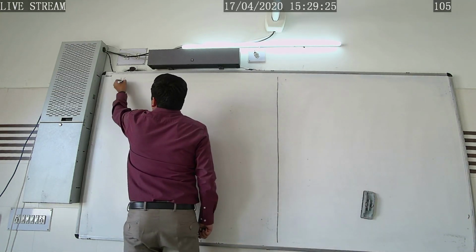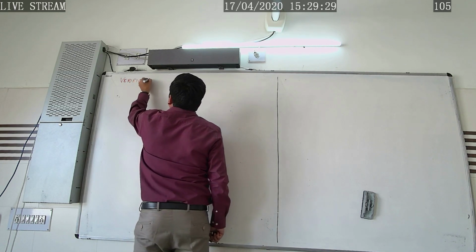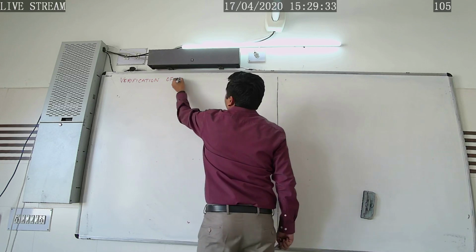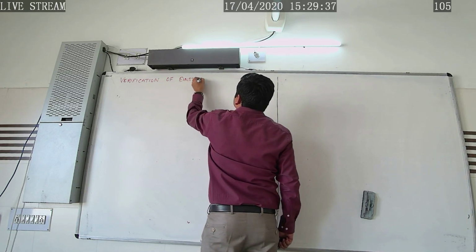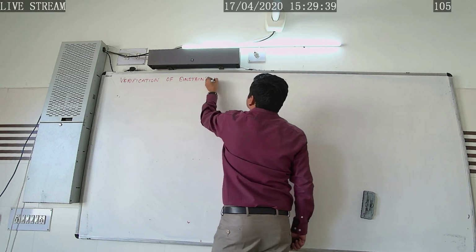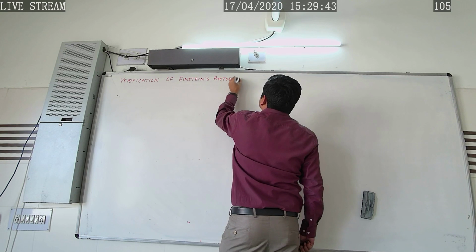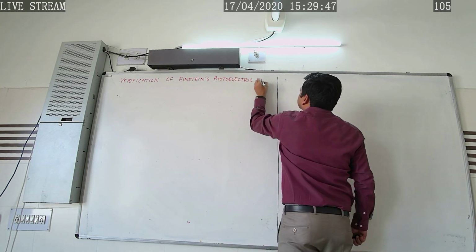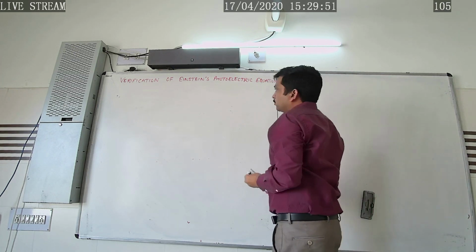So let's study the verification of Einstein's photoelectric equation. How was this equation verified?